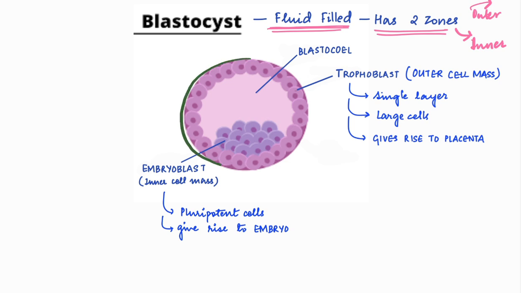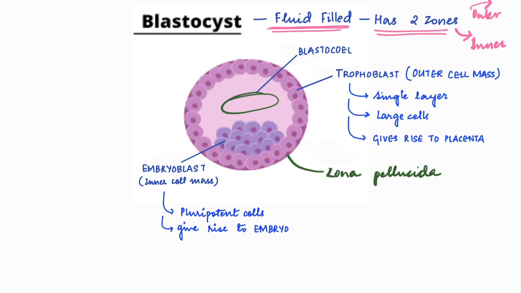This is your outer zone and this is your inner zone, and this part of it is your zona pellucida. Now, blastocele is the fluid filled cavity of the blastocyst.